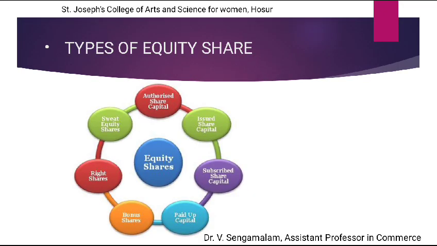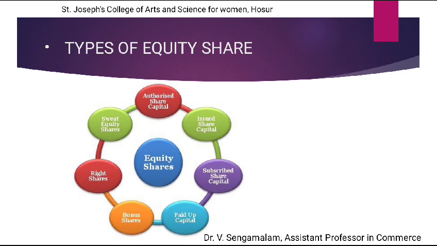Types of equity share capital. First one is authorized share capital. Authorized share capital means the maximum limit the company can issue in its lifetime. Issued share capital means the shares the company issued to the public. Subscribed capital means the share capital subscribed by the public. Paid up capital means the amount paid by the shareholders.